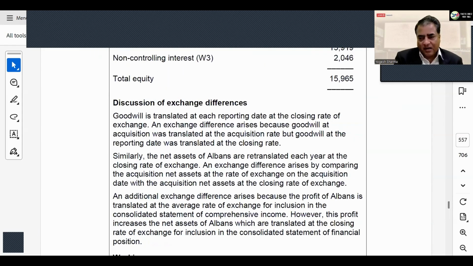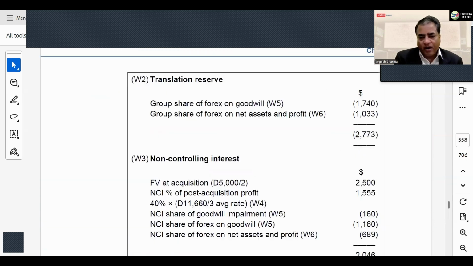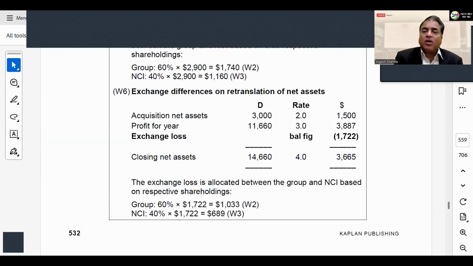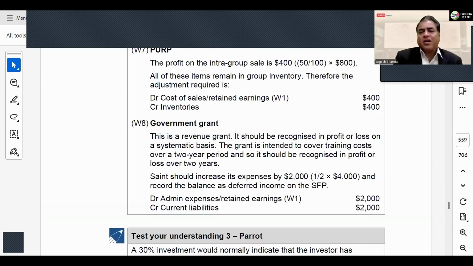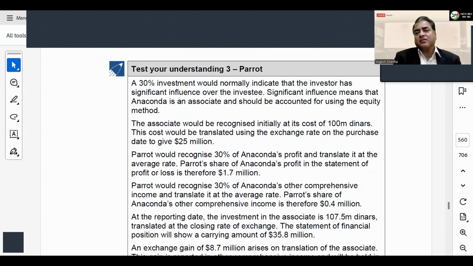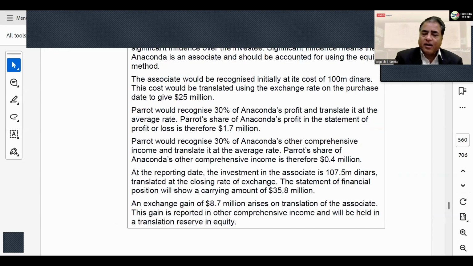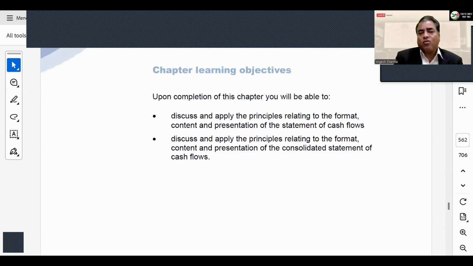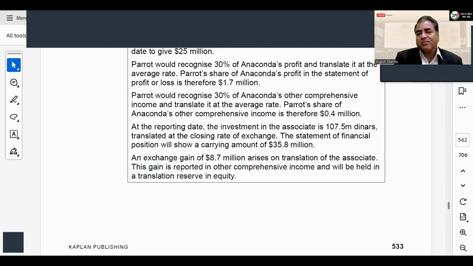And this is what is tested in the SBR exam quite regularly. I didn't mention, I was on the board of examiners when I was in the UK. So I was checking the answer sheets. I even do now, I got them recently, in September 2025, and I'm still working on it. So as an examiner, I want a clear-cut understanding of these things from you as a candidate. That you clearly understand what is a monetary item and what is a non-monetary item, and then accordingly you can address the things. If you do not know the difference, then everything will go wrong.